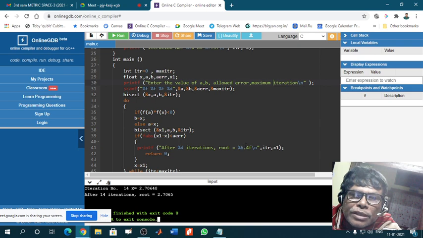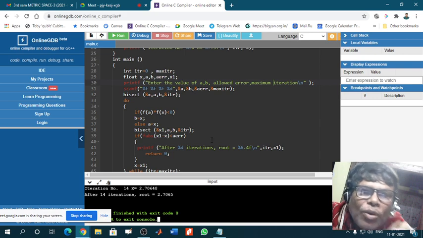So the result is given in this form, and percentage d gives you the iteration number, after 14 iterations.